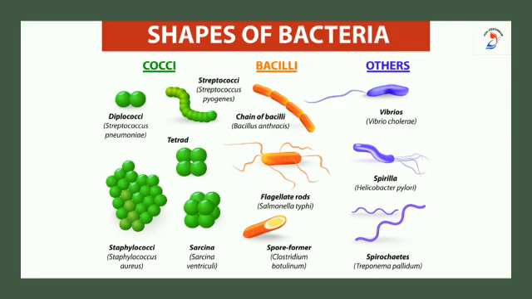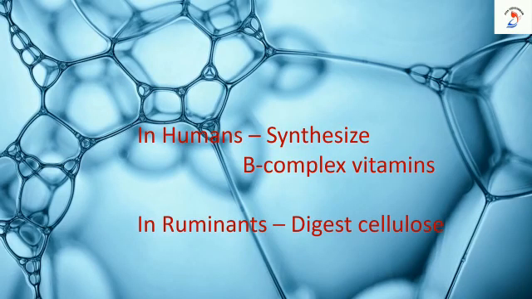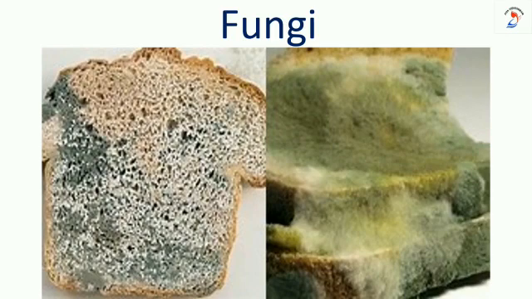You know something? There are about 100 million bacteria in each gram of soil. They are present in the human body and the ruminant stomach. How are they useful to us? They synthesize some B-complex vitamins which help in digesting food. This is the case in humans. Then what is the use of these bacteria in ruminants? In ruminants, they help to digest cellulose. Hope you all have understood.